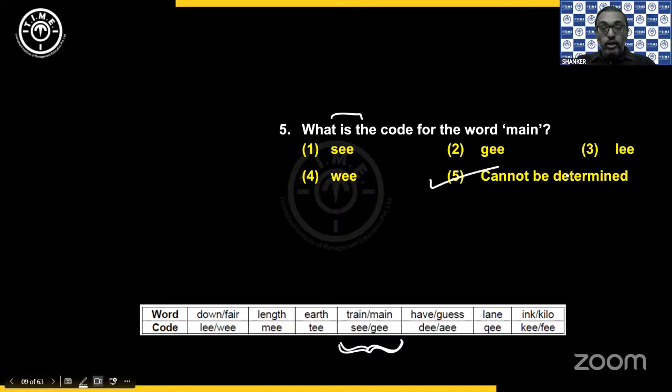So since I cannot get the definite code, you will say cannot be determined. Okay. So sometimes the question can be, what can be the code for? Can be is a possibility. Now if it is a possibility, then you can have any one of the codes marked as your answer. Then in that case, only one of the codes will be given in your options. Then you can choose that. "Is" means definite. So here we will not be able to determine. Okay. Right.